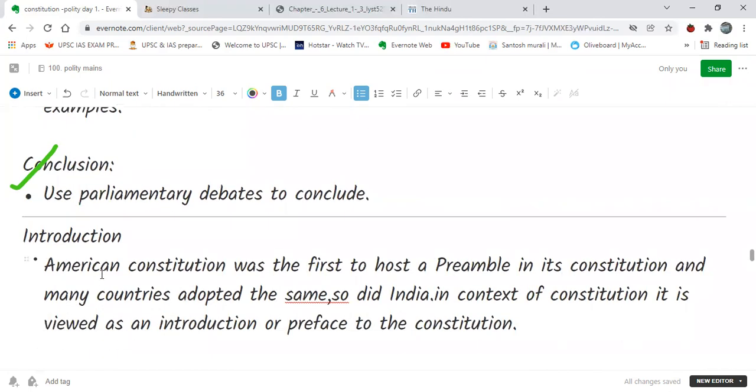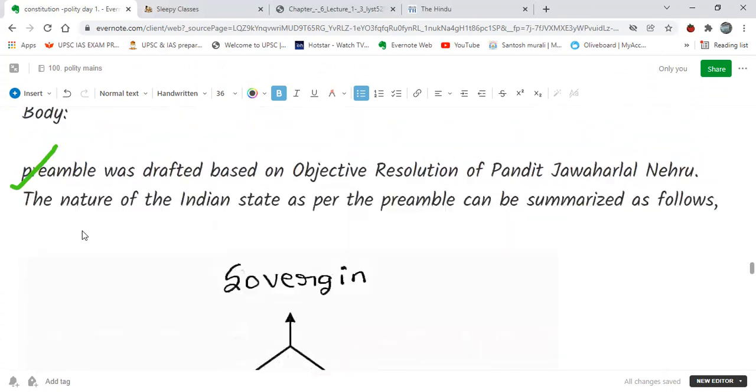So let us see this. When we talk about the history of the preamble, the American Constitution was the first to have a preamble, and later on many other countries also started having one, and so did India. What is actually the preamble in the context of the constitution? It is viewed as an introduction, the preface of the constitution. By looking at the preamble, one can have a glimpse of the entire constitution. Let us see the body of this.